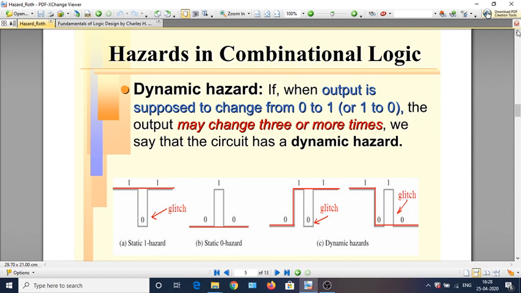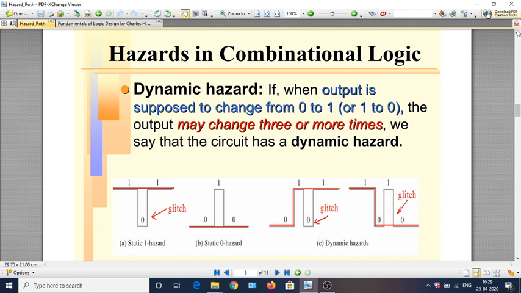If the circuit works ideally, the output variable will change in one go, that is, it will change from 0 to 1 or 1 to 0 at a given time. But if a dynamic hazard is present, then the change will not take place immediately, but there will be an oscillation in the output before it settles down to its final value.